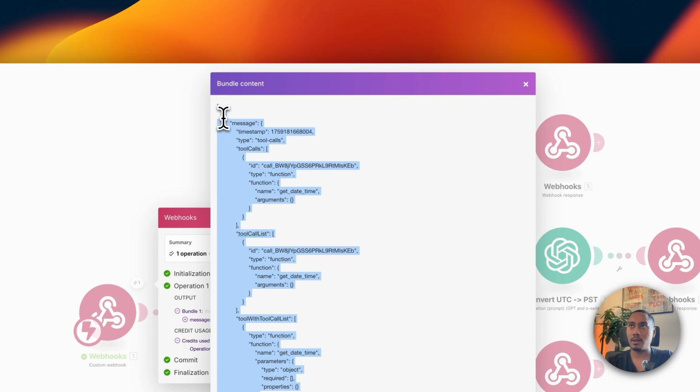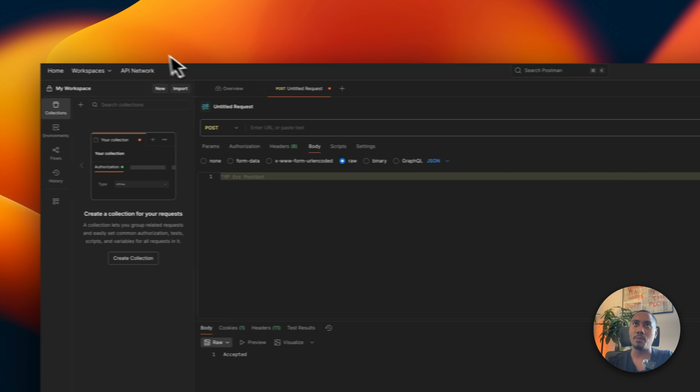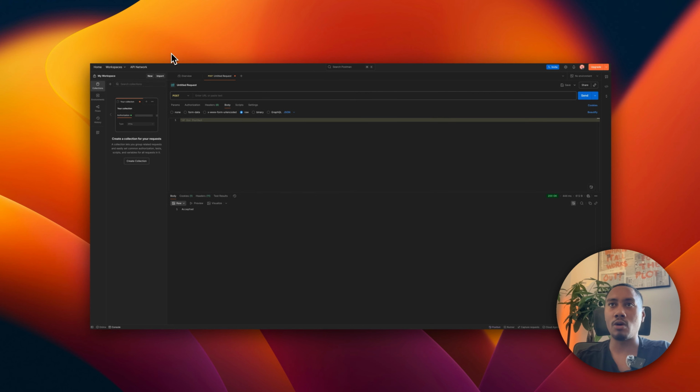Okay, so now I'm going to go to Postman. You can go to postman.co. You can create an account or log in if you already have an account. Then you're going to click on this plus, which will take you to something like this.